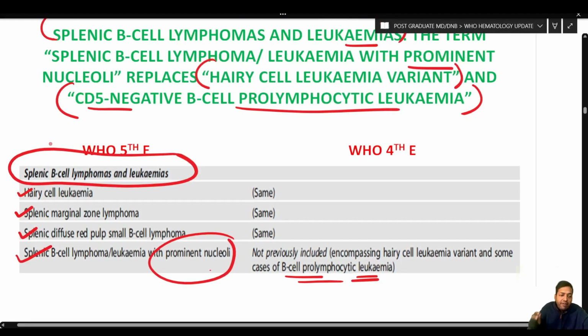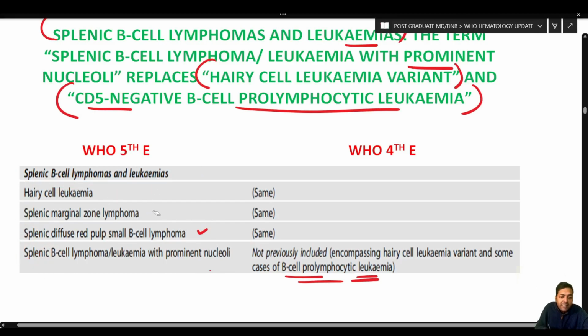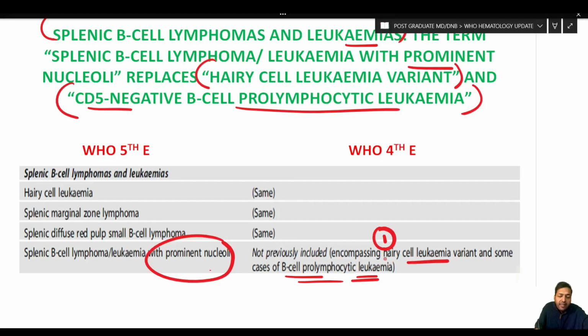So just see, very importantly, the entities are now grouped together properly under the heading of splenic B cell lymphoma leukemia. It includes hairy cell leukemia, splenic marginal zone lymphoma, and splenic diffuse red pulp small B cell lymphoma. Now this was under the unclassifiable heading, but it is no more unclassifiable, and it has been properly classified as a separate entity under the 5th edition. Also, a new entity has been introduced, that is the splenic B cell lymphoma leukemia with prominent nucleoli, which contains two entities. Number one, hairy cell leukemia variant is under this entity, and number two, some cases of B cell pro-lymphocytic leukemia are now under this entity. So these are the basic changes.